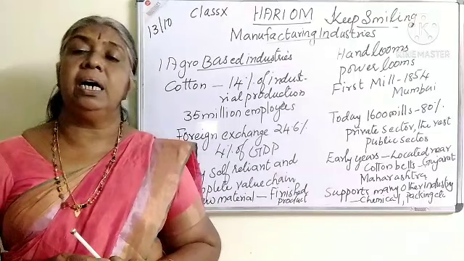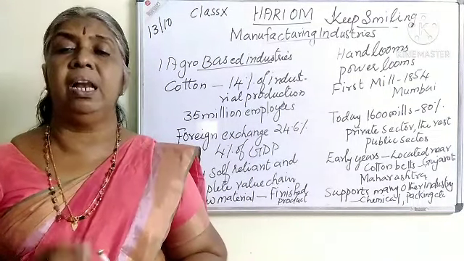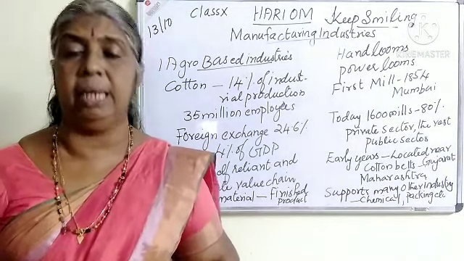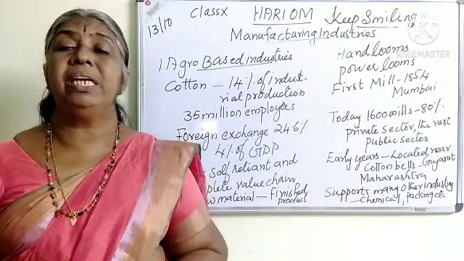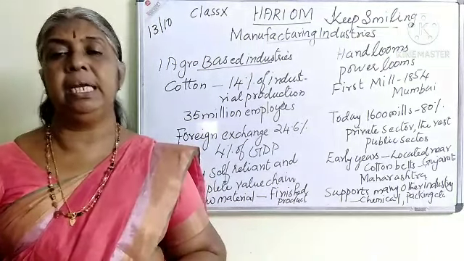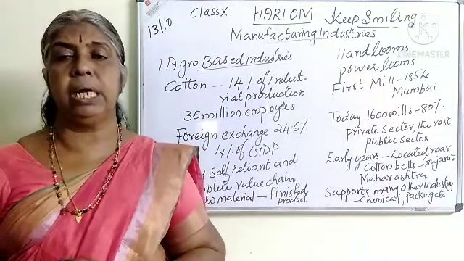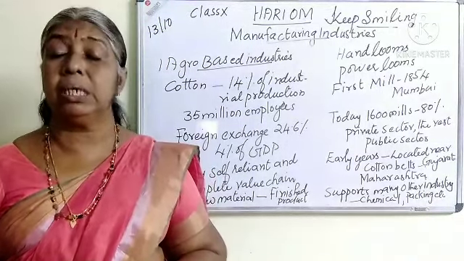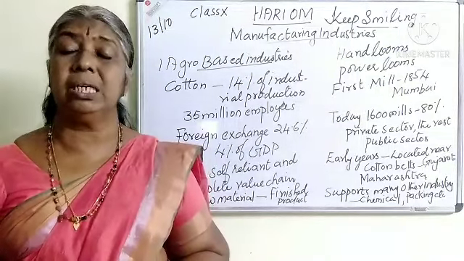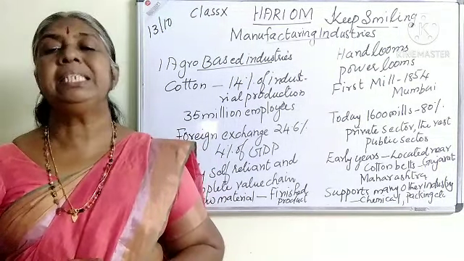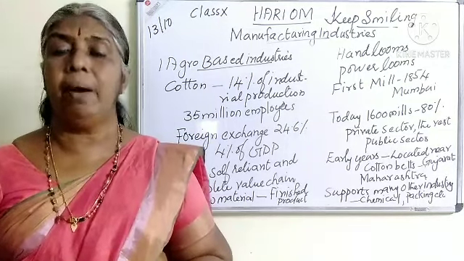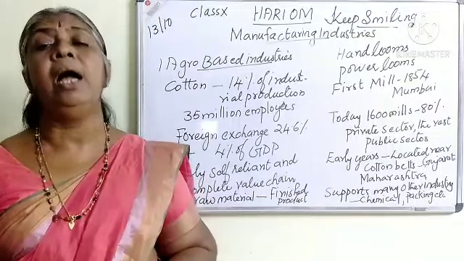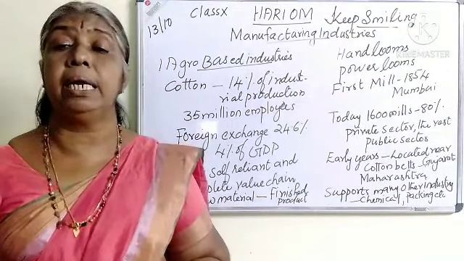Then we can see that in early years these industries were localized to the cotton growing belts of Maharashtra and Gujarat because of the easy availability of raw material and transportation facility. Gujarat and Maharashtra both have ports and transportation. Black cotton soil in Maharashtra, so cotton grows well in this region. Then cheap labor availability, power supply, climatic conditions, all these factors add to the growth of the cotton industry in Maharashtra and Gujarat region.